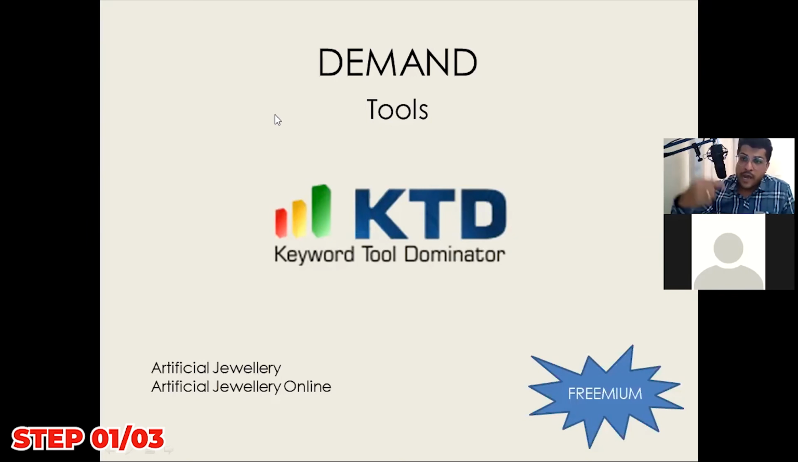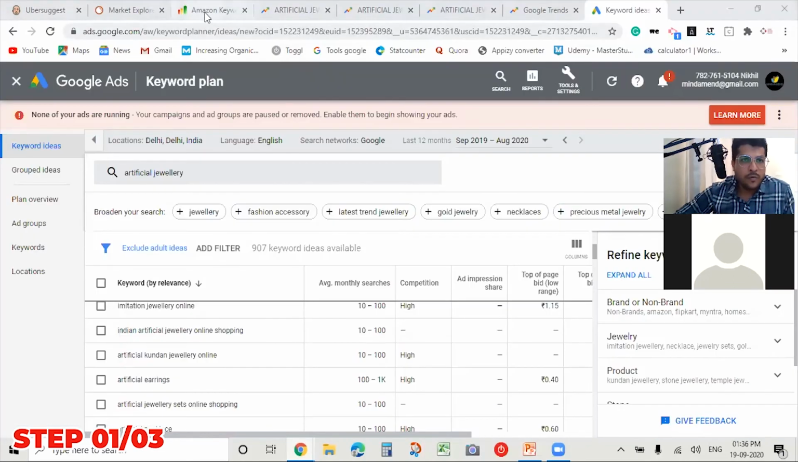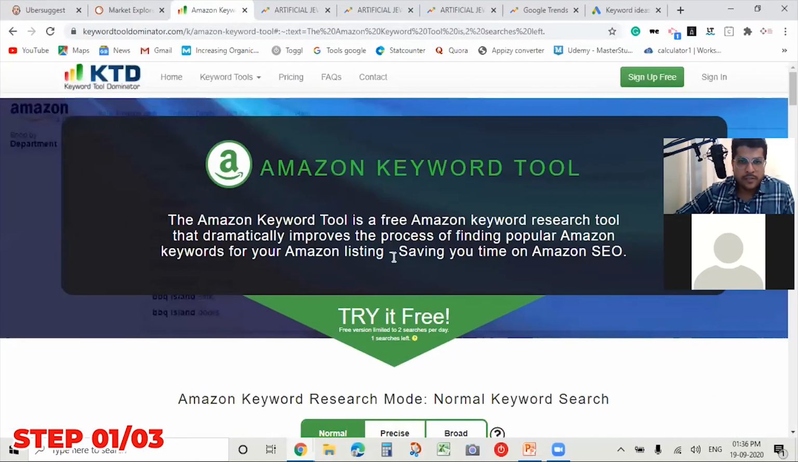Now, till now, I had explained the tools for analyzing the demand on Google. Now, let us understand a few tools to analyze the demand on Amazon. That means when people are going on Amazon and typing something, let's access that database. There's a tool called KTD, that's Keyword Tool Dominator. I have already done an analysis over here.